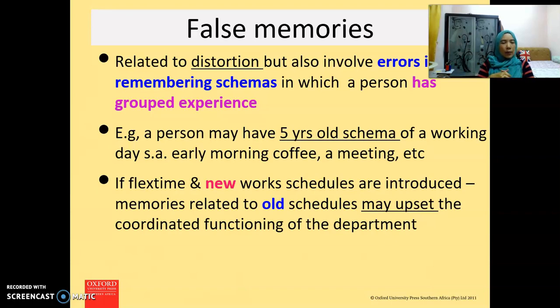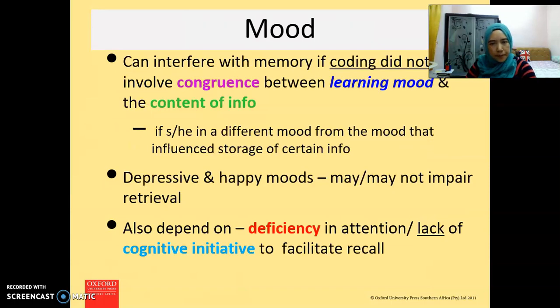So employees who forget their original times of coming to work may also have a problem related to false memories. That's why false memory basically refers to information that has not been exposed to them for a long time, or maybe because of error in retrieving the information that they stored.